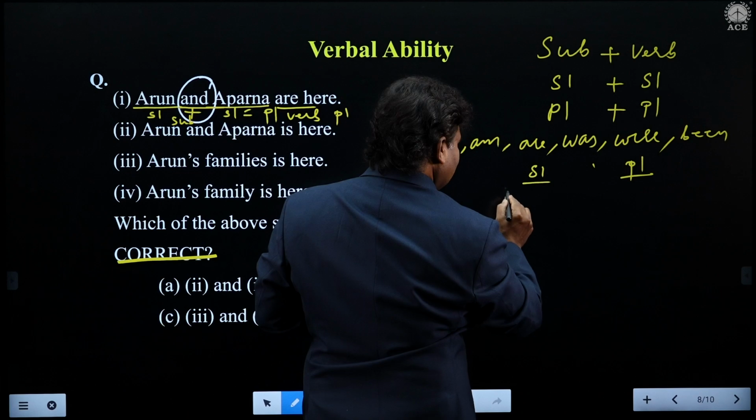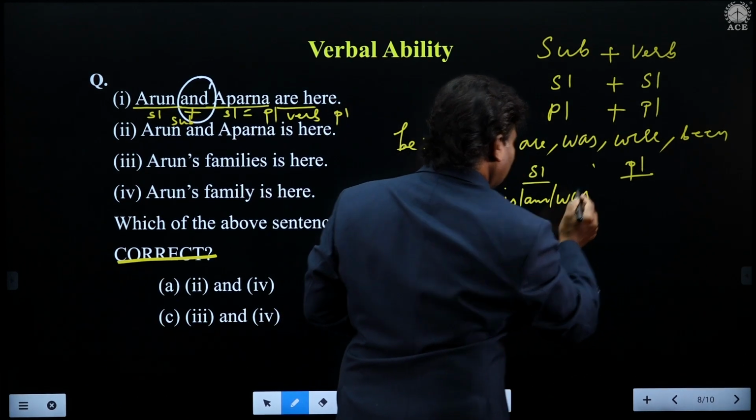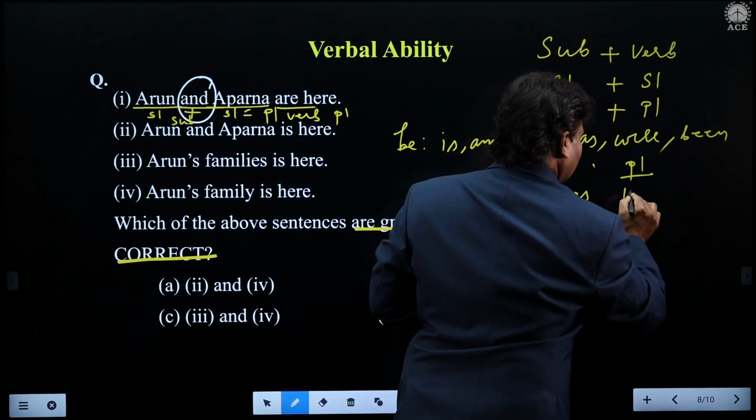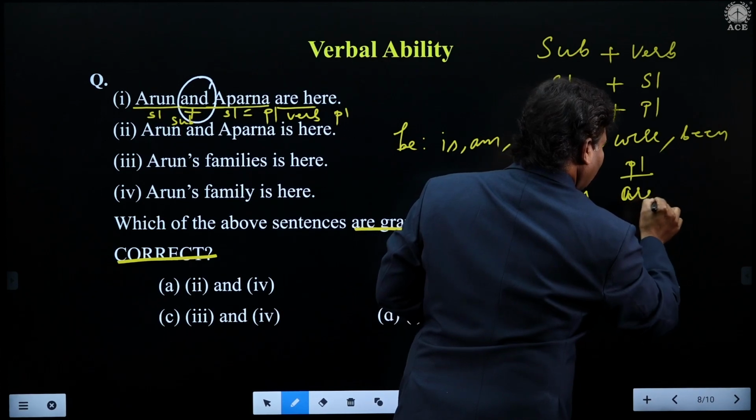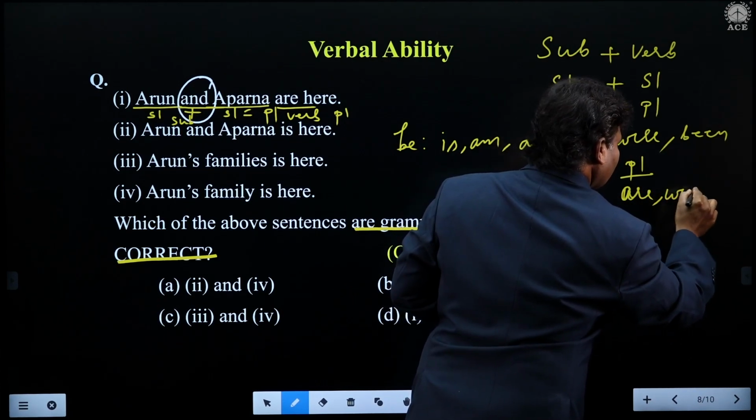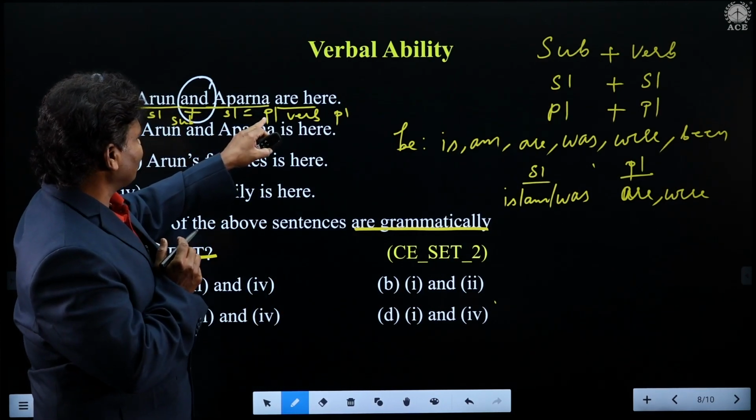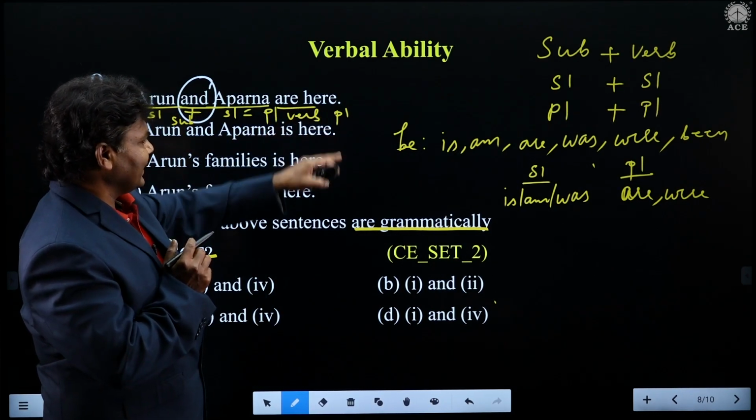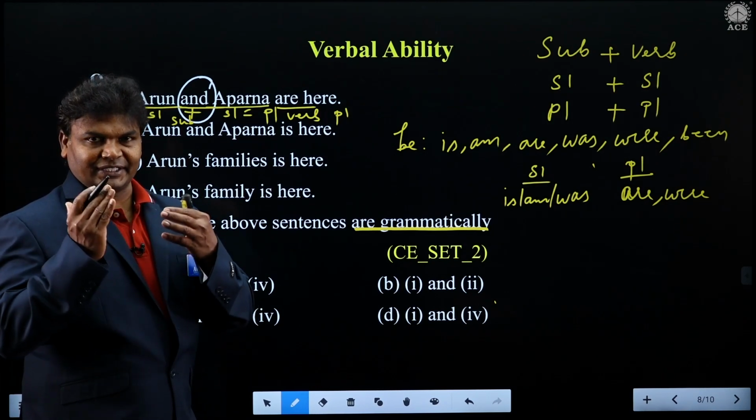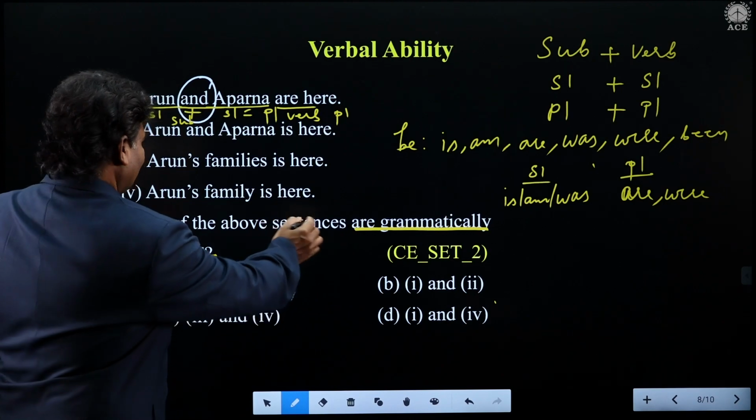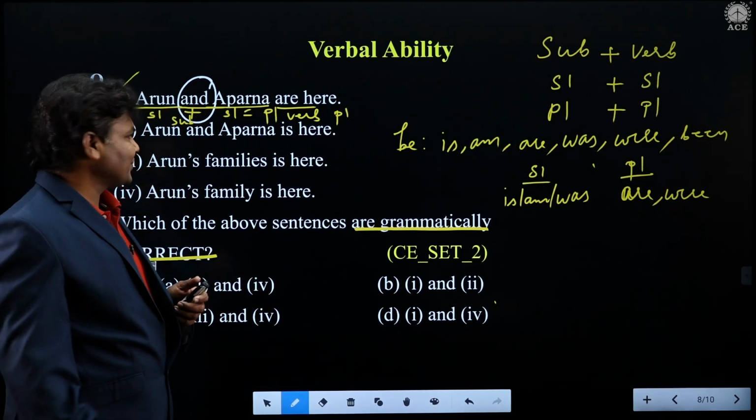So is, am, was, they're all singular, and plural is are, were. You see, plural. So therefore, singular plus singular is equal to plural, and the verb are is plural. So there is subject verb concordance and there is subject verb agreement. So therefore, grammatically this option is right, students. So that option is right.